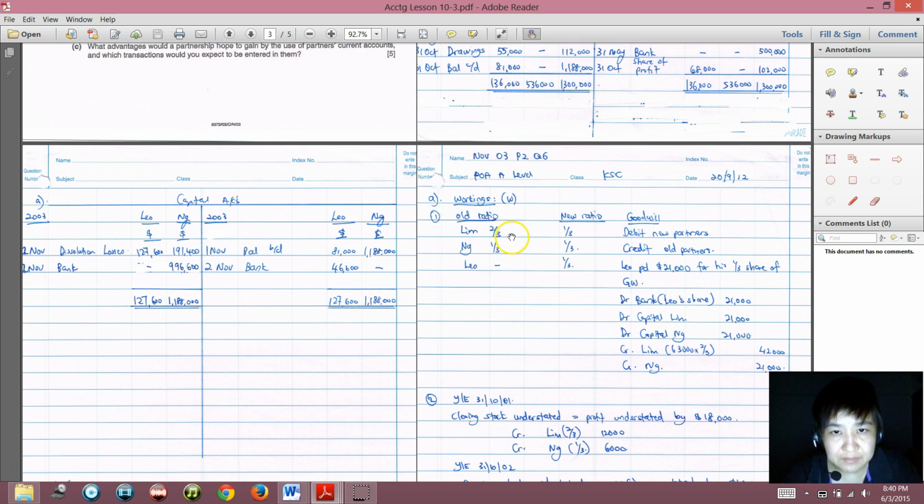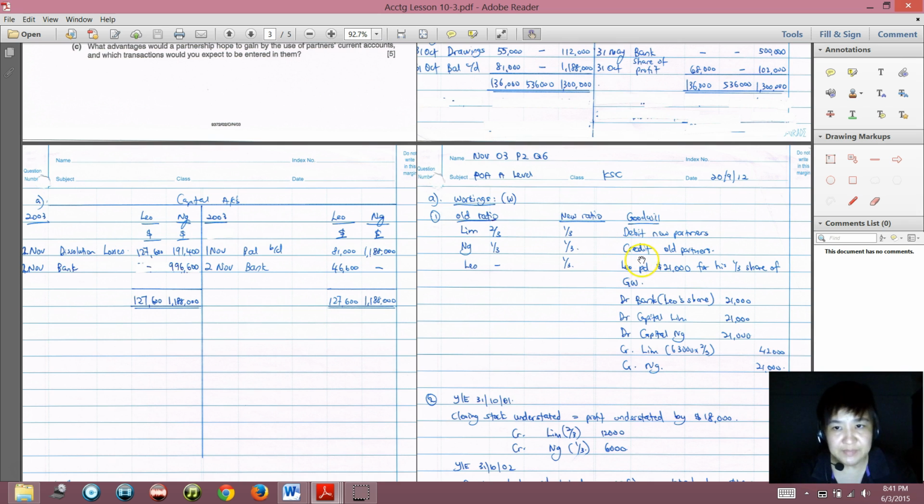Okay, so now we put out our ideas here. The old profit sharing ratio before Leo was admitted was Lim 2/3 and Ng 1/3. Then the new profit sharing ratio is equal, so 1/3, 1/3, 1/3. So goodwill, remember I told you, when a new partner is admitted, you will debit the new partner and credit the old partner. So Leo paid 21,000 for his 1/3 share of goodwill.